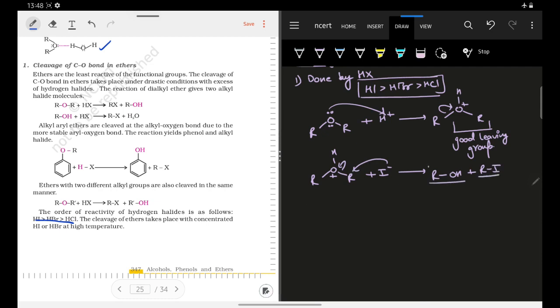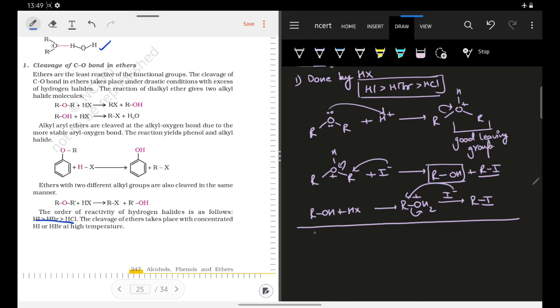Now we know that your alcohol can further react with HX. Your alcohol can further react with HX to protonate this alcohol, and then your I minus can further attack on this, and it will lead to the formation of one more RI. So once the reaction has completed, we can write the net reaction. What will be your net reaction? If you take your ROR and you add twice of HI, it will lead to the formation of twice of RI, and water will also be formed. This is your complete reaction.